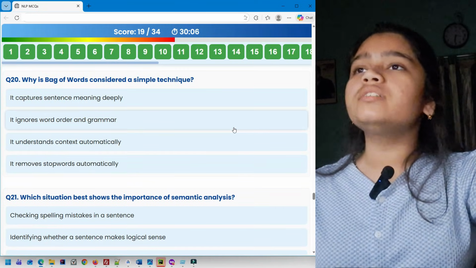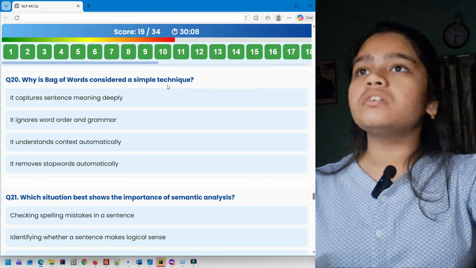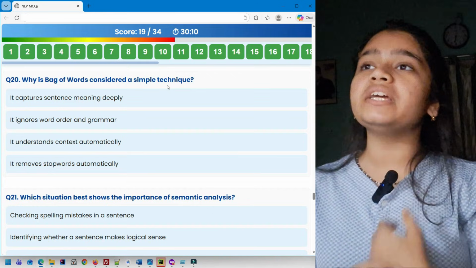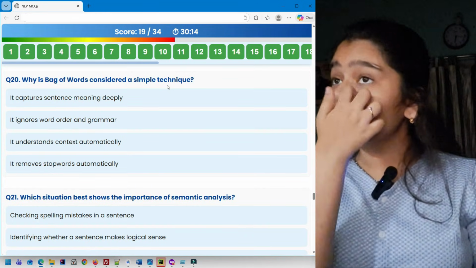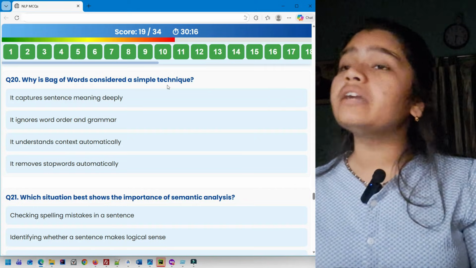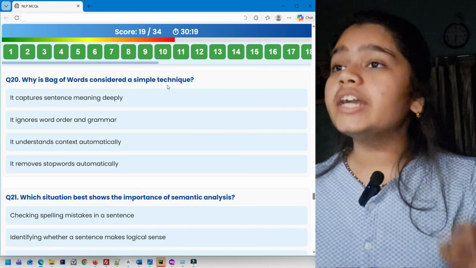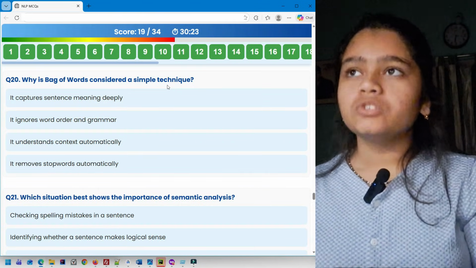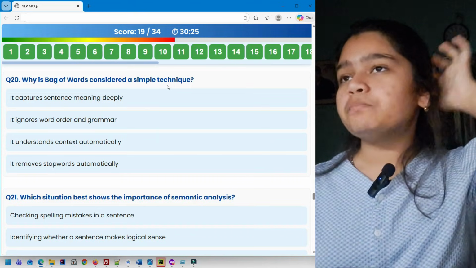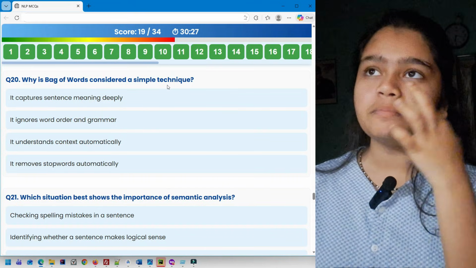Then you have question 20. What is bag of words? Why is bag of words considered a simple technique? It captures meaning deeply. It captures the sentence meaning deeply. It ignores word order and grammar. It understands context automatically. It removes stop words automatically. So bag of words, it captures the sentence meaning deeply.